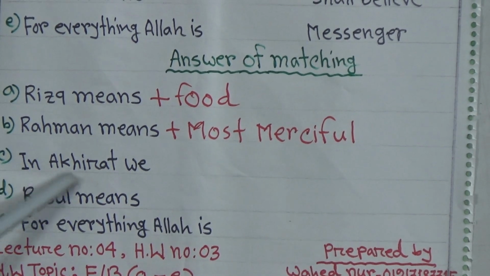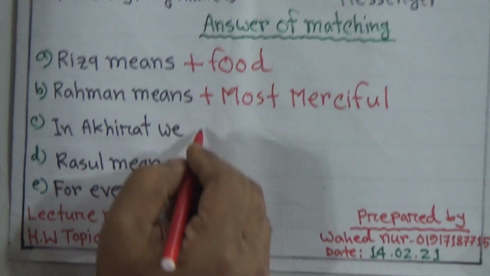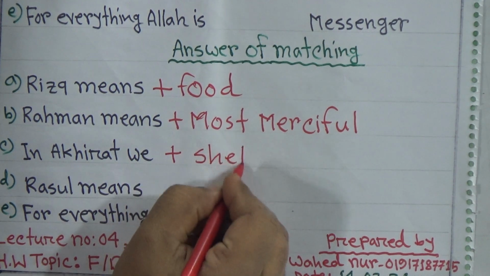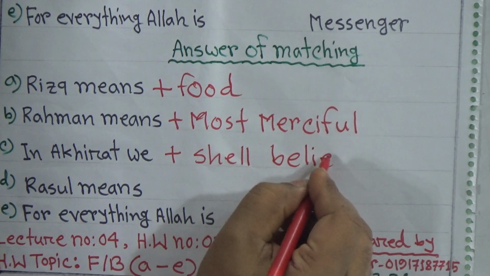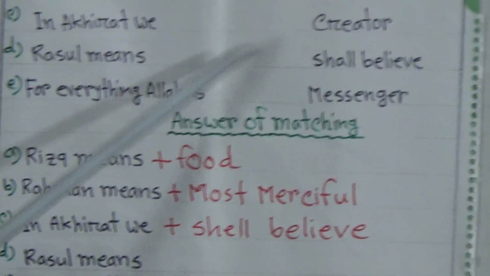Now number C, in akhirat we shall believe. S-H-A-L-L, shall, B-E-L-I-E-V-E, believe.